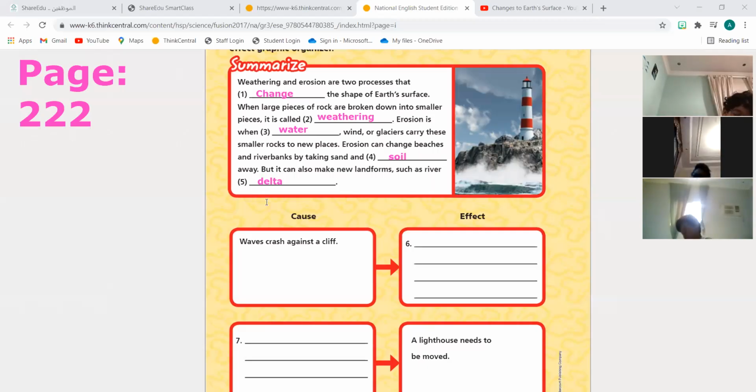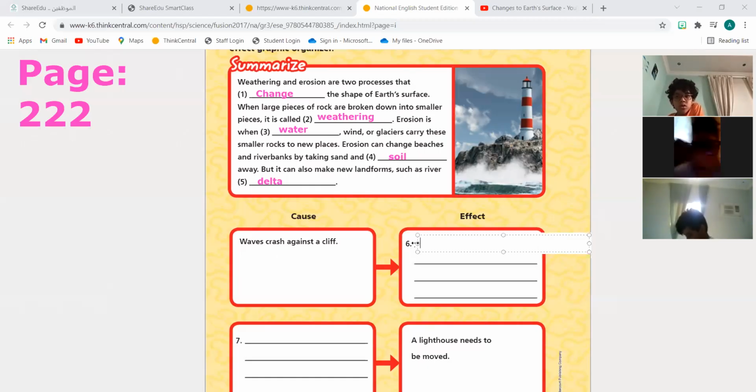Now, number six, Habibi. When waves crash against a cliff, take a look at this picture. When the wave crashed against the cliff, what happened? Water goes up and then down. Oh, when the water goes and hits the cliff, what happens? The wave will go up. The wave will what?